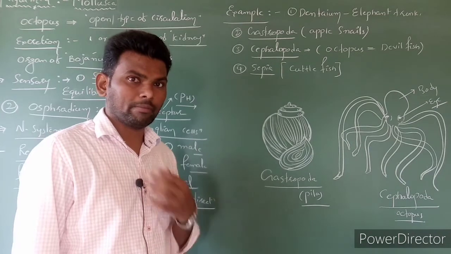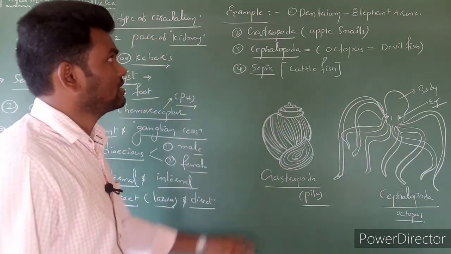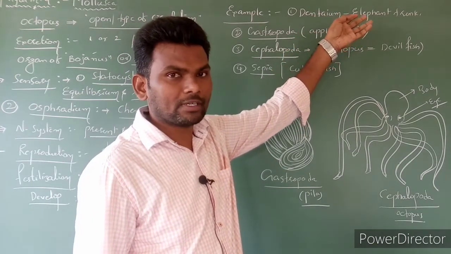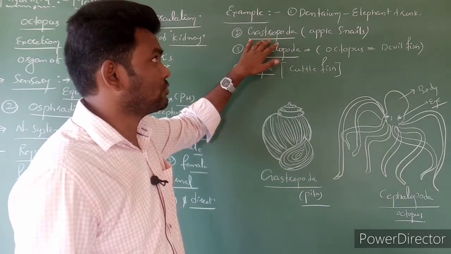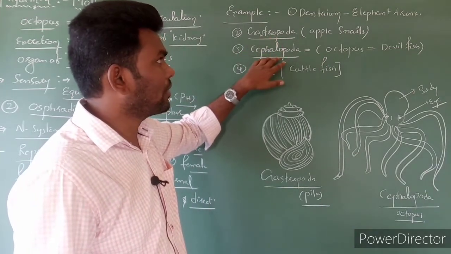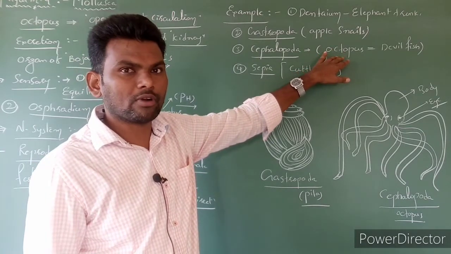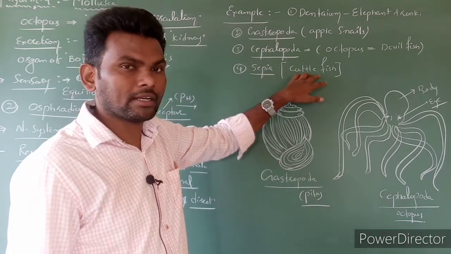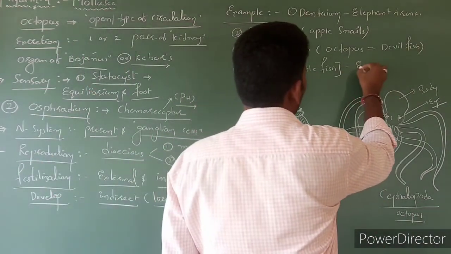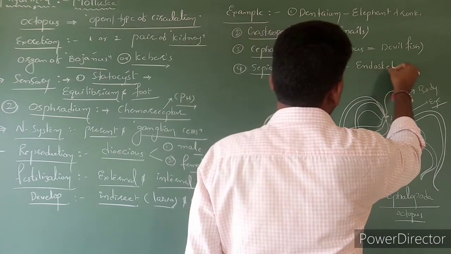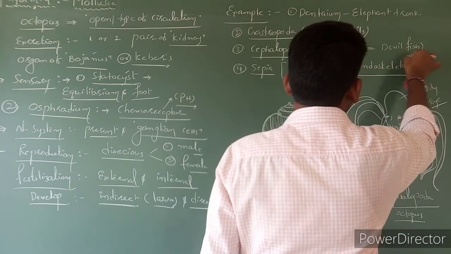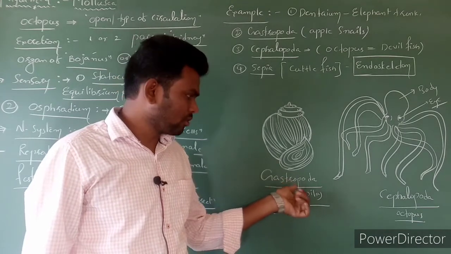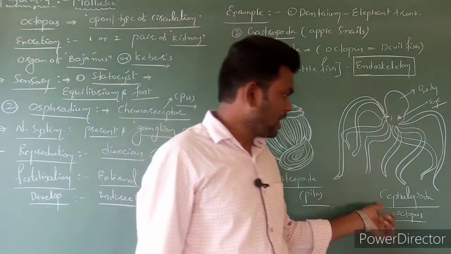Examples of mollusca members. The first example is Dentalium. It looks like an elephant trunk. The second one is Gastropoda, apple snails. Cephalopoda, the best example is the octopus, also called devilfish. Next one is Sepia, also known as cuttlefish, which contains an endoskeleton. Clear?